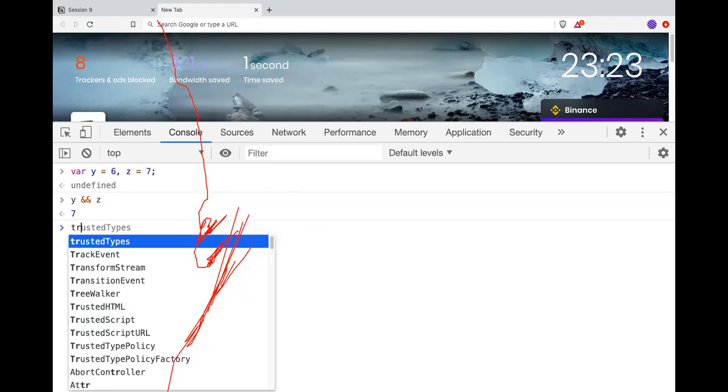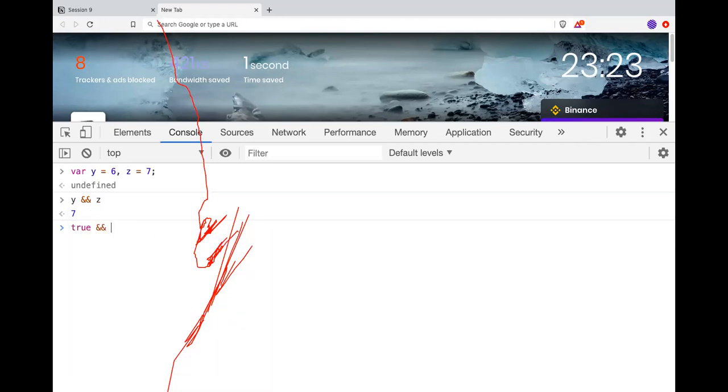If it is true, then AND में उस right side का value print करेगा, that is why it printed 7.